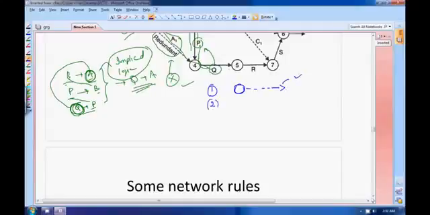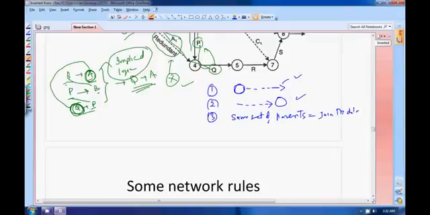Is it okay? Second is, if you have a node like this and the dummy activity is the only activity going into this node, then you can remove this dummy node. Third is, if you have the same set of parents, you can join the children. Similarly, if you have same set of children, you can join the parents.